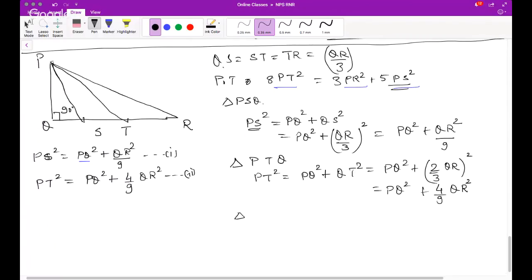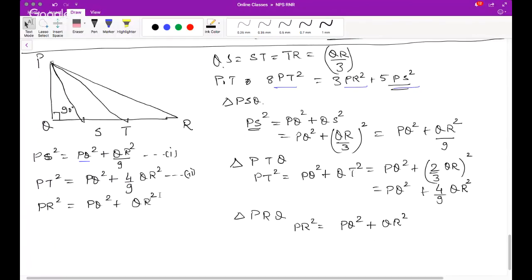Now in triangle PRQ, you know very easily, PR square is equal to PQ square plus QR square, isn't it? So let's write it here again. PR square equals PQ square plus QR square.